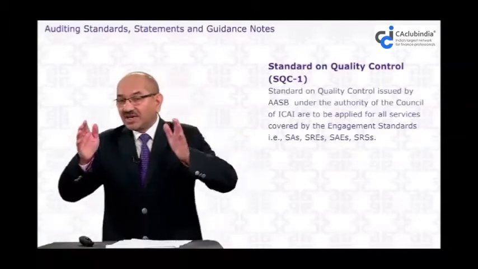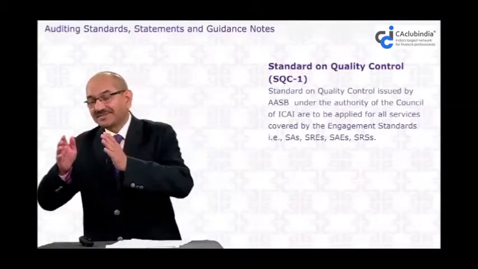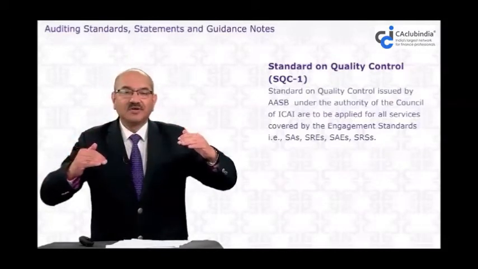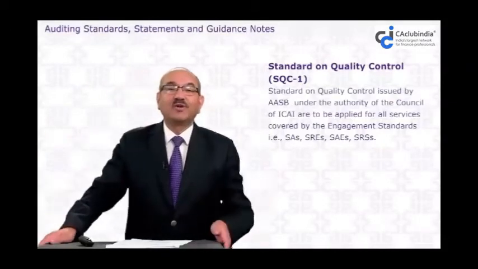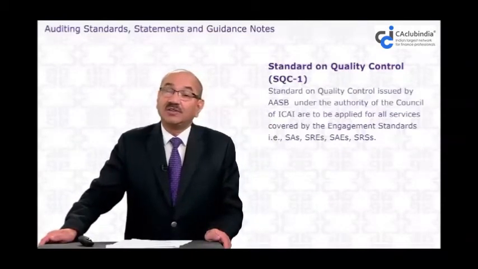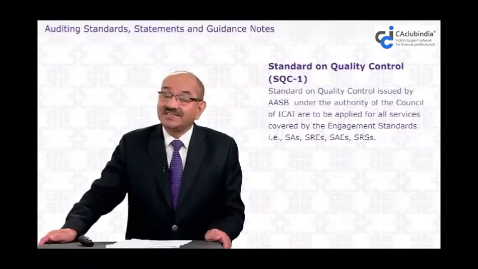This quality control standard applies to all of them. It gives a platform for all these 4 types of engagements and all these 43 standards.